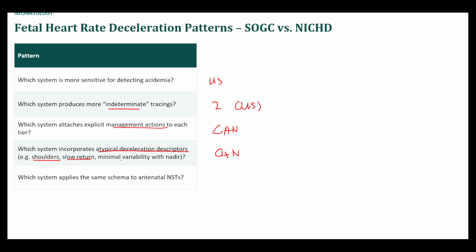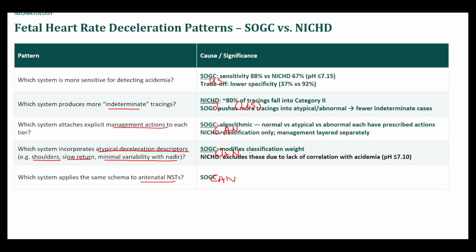Slow return to baseline, and minimal variability within the years, and also another descriptor. Which system applies the same schema to antenatal NSTs? I believe it's the Canadian system. Okay, so let's see how we did.